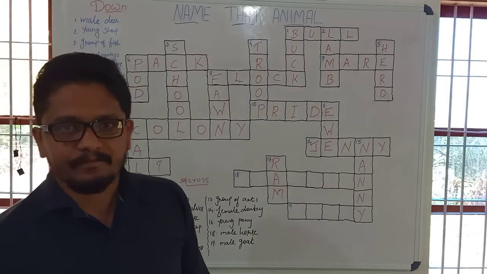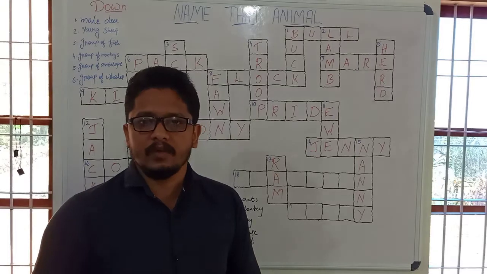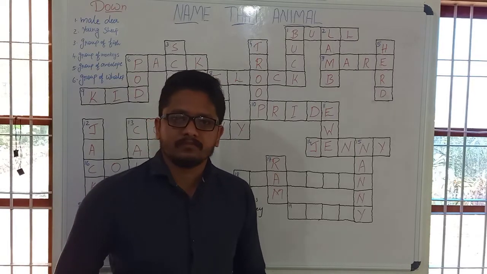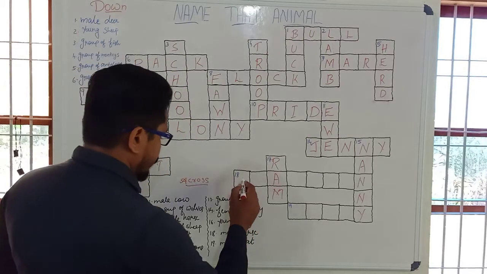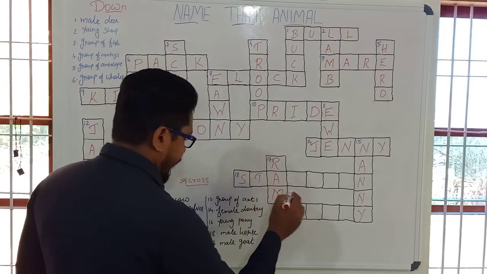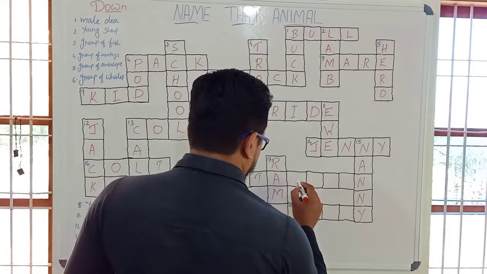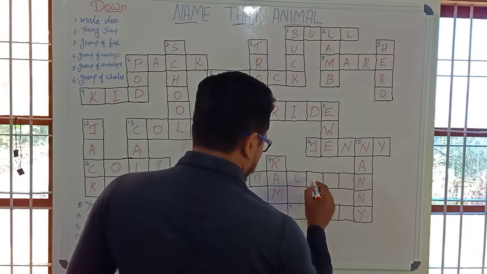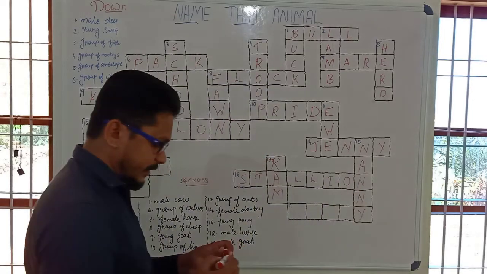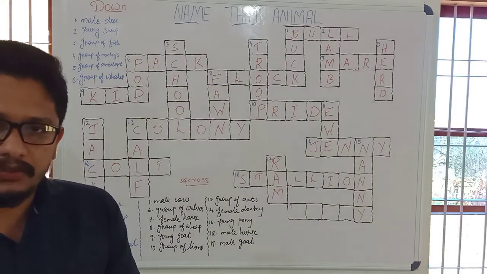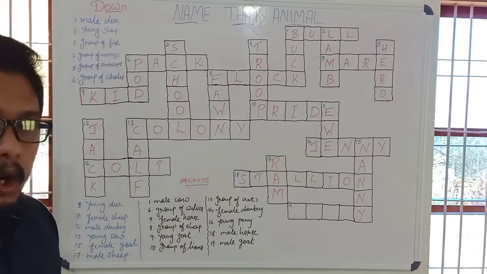No, it's not. Yes, Vivek, it's the correct answer. So it's stallion. S-T-A-L-L-I-O-N. It's stallion. Stallion is the word used for male horse.